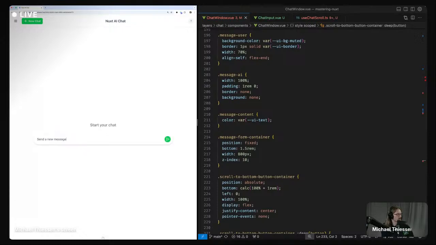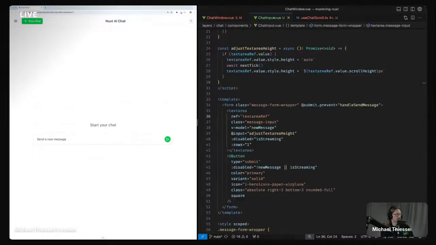Oh, yes. If I hit enter, then the text area takes over. Interesting. Maybe that's why I had the key handler on there. Okay.